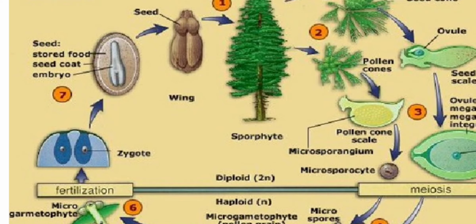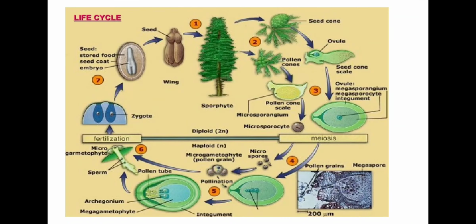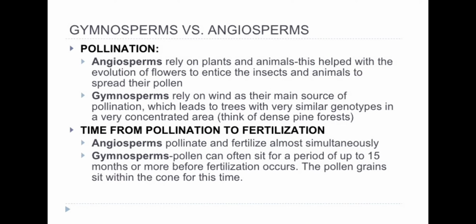Zygote then produces seed, and seed consists of integuments, stored food, seed coat and embryo. Embryo then germinates to form sporophyte. So this is the life cycle in case of Pinus.